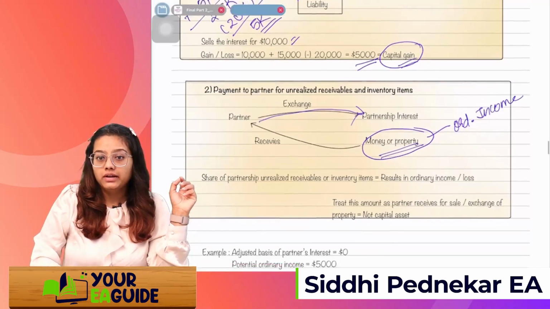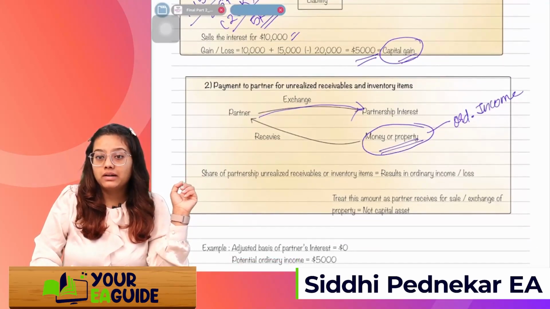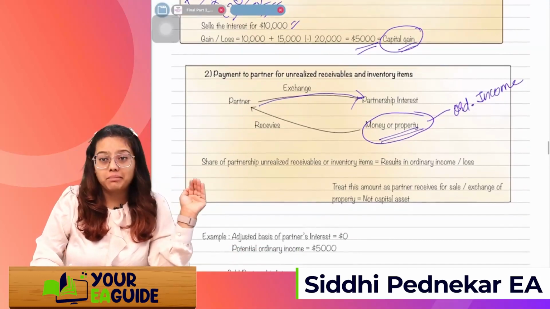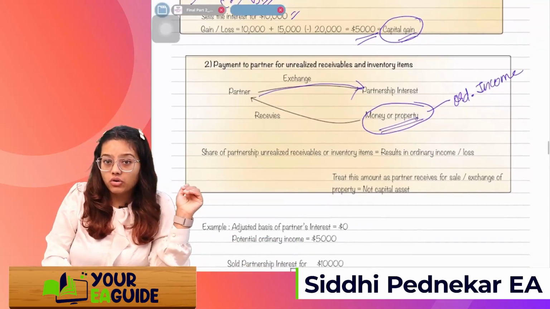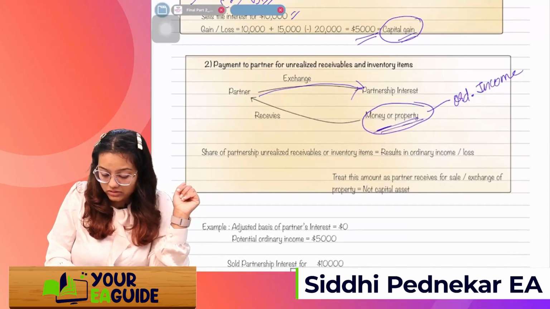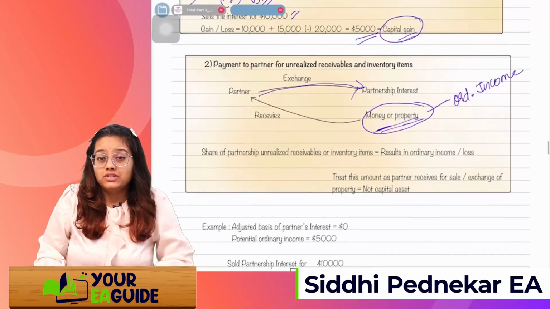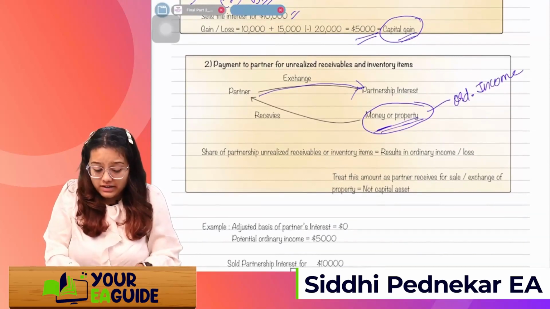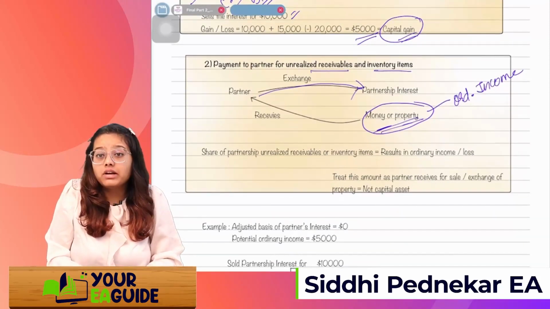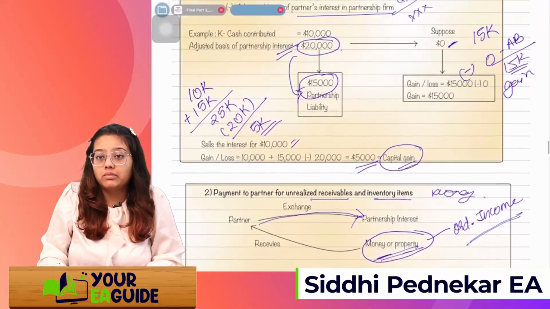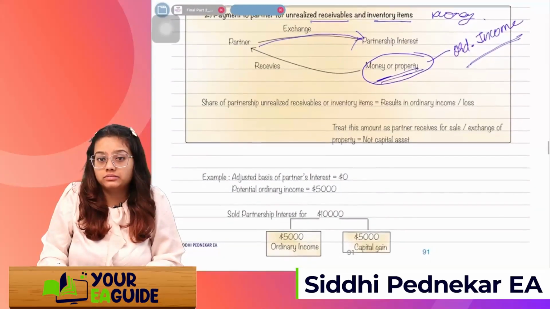Got it? Treat this amount as what the partner receives for sale or exchange of property that is not a capital asset. Consider only the unrealized receivables, unrealized inventory and money he is going to receive, and that amount will be considered as ordinary income and not as a capital gain.